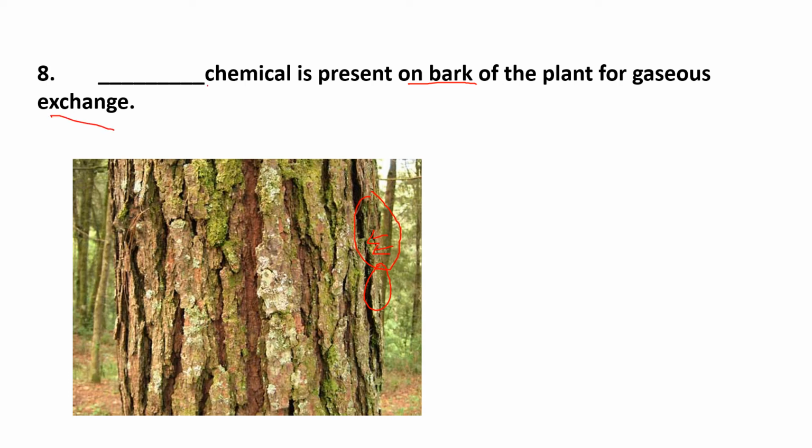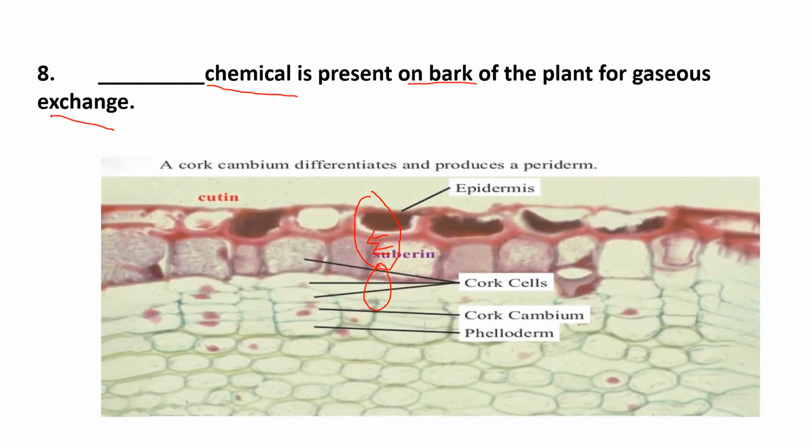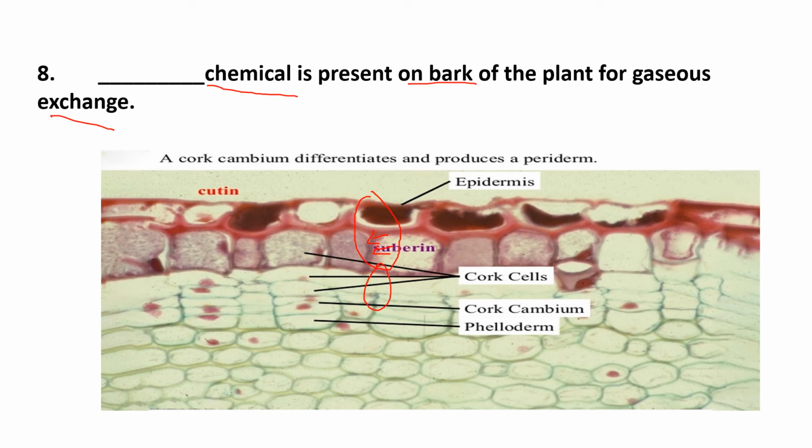One special kind of chemical is present on the bark of the tree, which is helping for the gaseous exchange on the bark of the tree. In this image you can see, dear students, the first is the epidermal layer. Actually this is a slide under the microscope, in which you can easily see the layer of the chemical over here, and the name is called as suberin. So the answer of this question is suberin. Suberin is present on the bark of the tree, which allows the bark for the gaseous exchange.